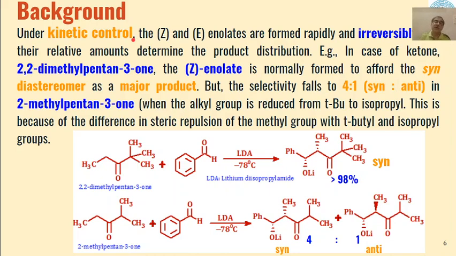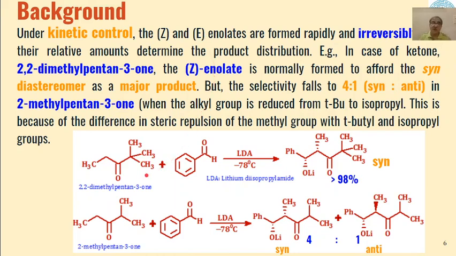In the case of thermodynamic control, both of these enolates were in equilibrium with the substrate. But here, once the enolate has been formed, the reaction is irreversible. They cannot be transferred back into the reactant. So once these two have been formed, the amount of enolate formed in the first step will determine how much product will be formed from Z enolate and how much product will be formed from E enolate.